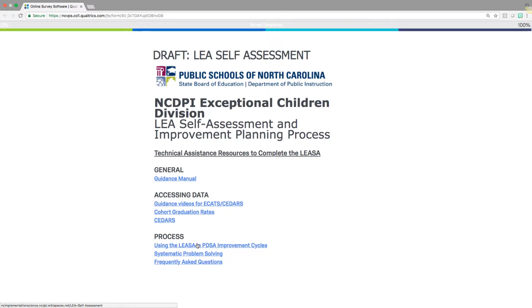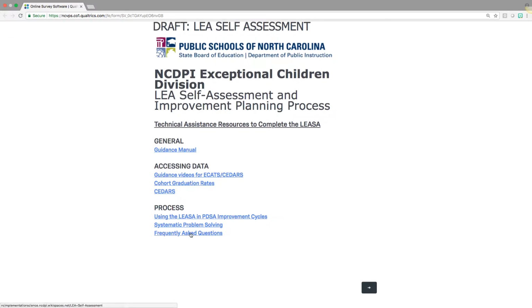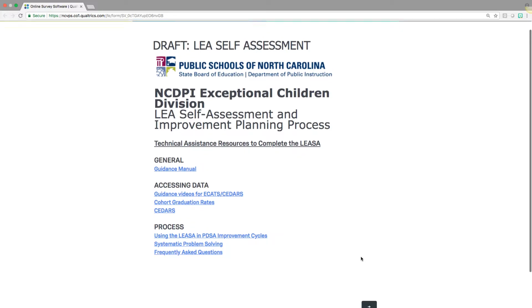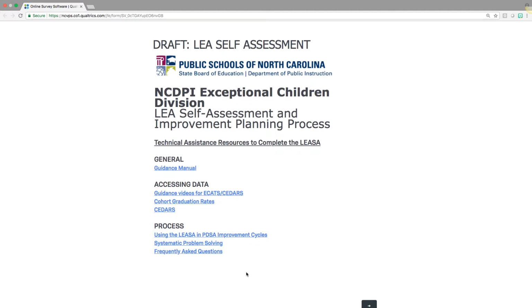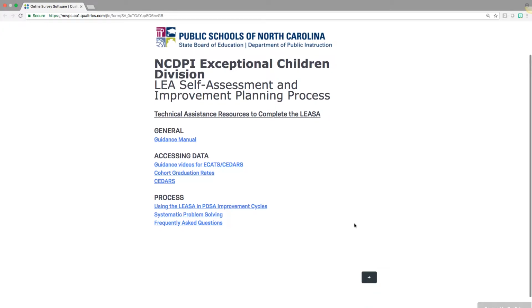So the data collection, the data aggregation, data analysis, and then the systematic problem solving that can occur with those data at hand, as well as just some frequently asked questions about the process and the tool itself. All of those are hyperlinks, and you can access those directly from this platform.